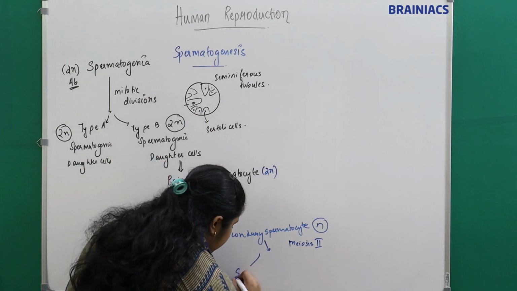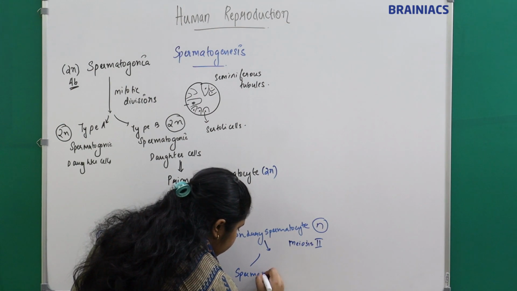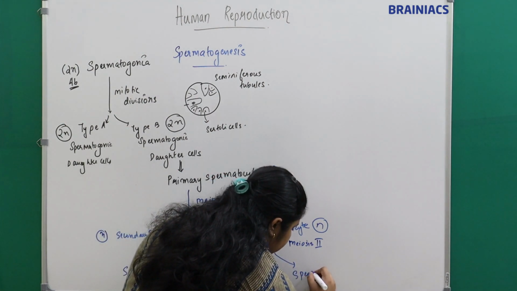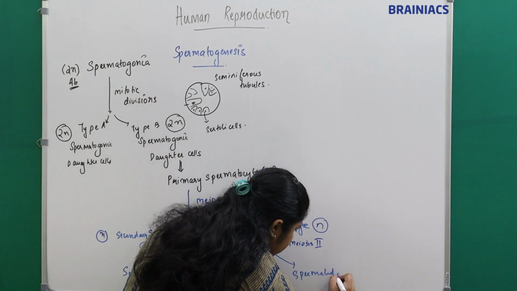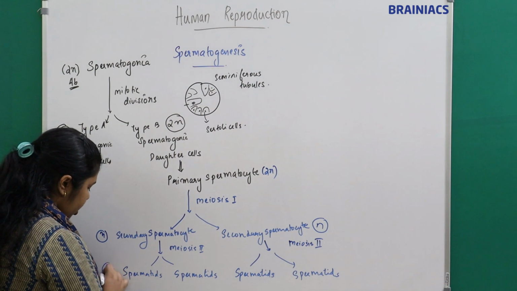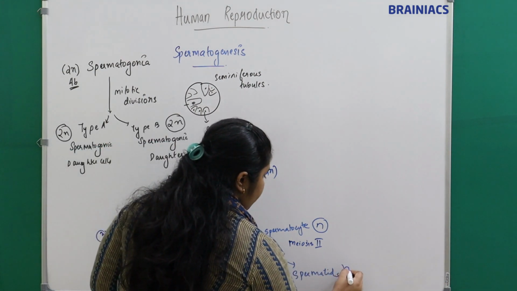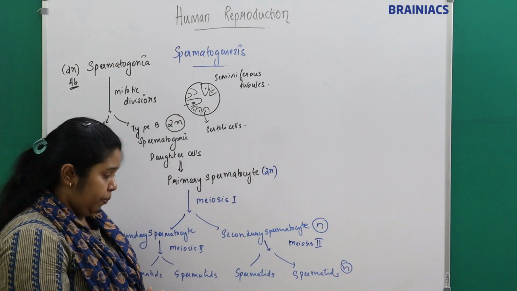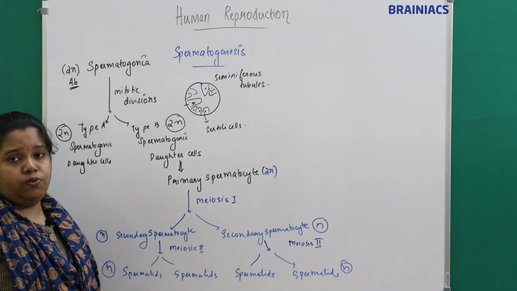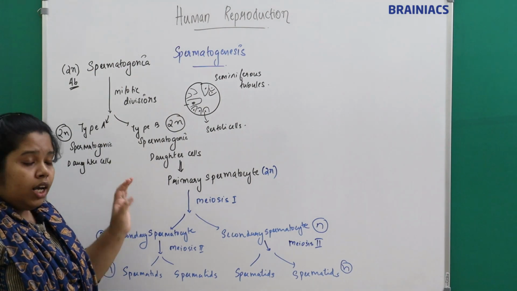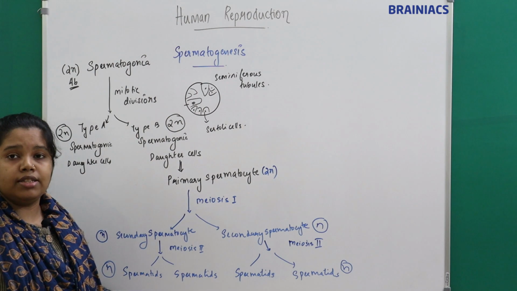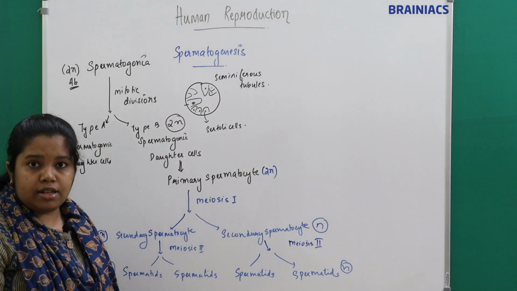Here also 2 spermatids. What is the chromosome number in spermatids? Spermatids are haploid. The process of formation of spermatids from the spermatogonia is called spermatogenesis, right?